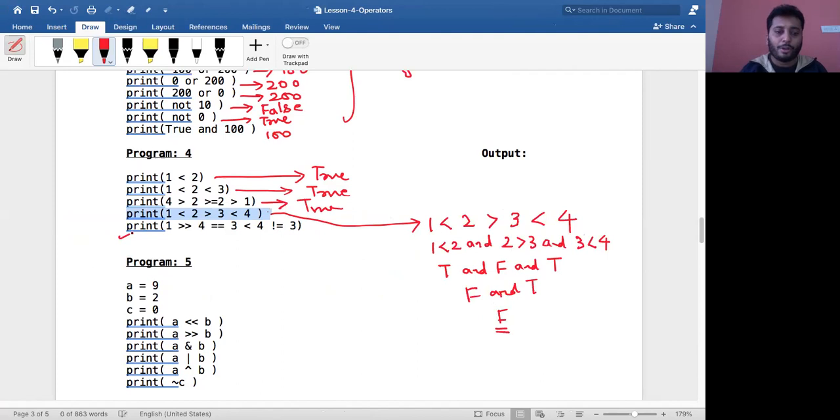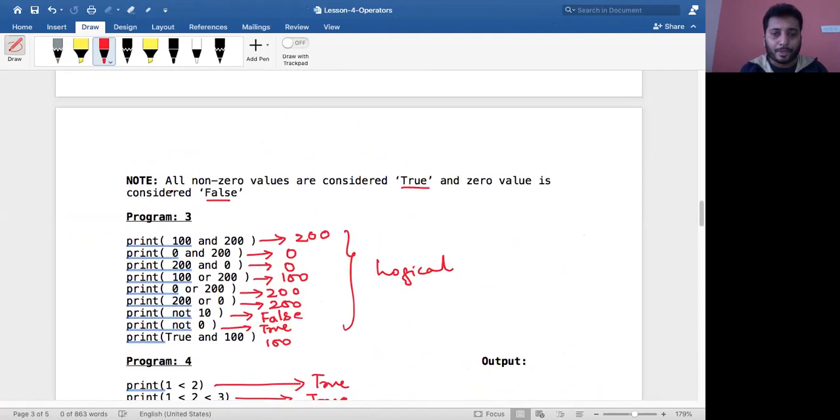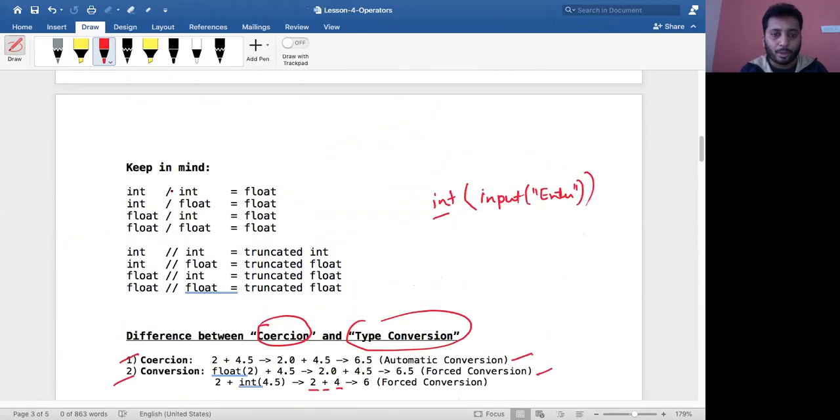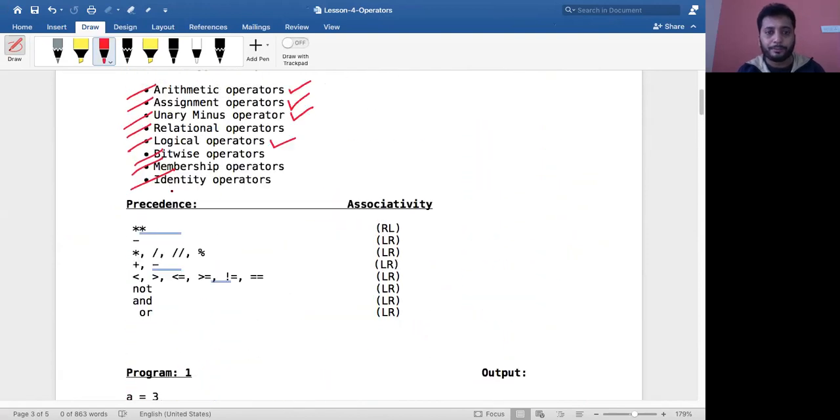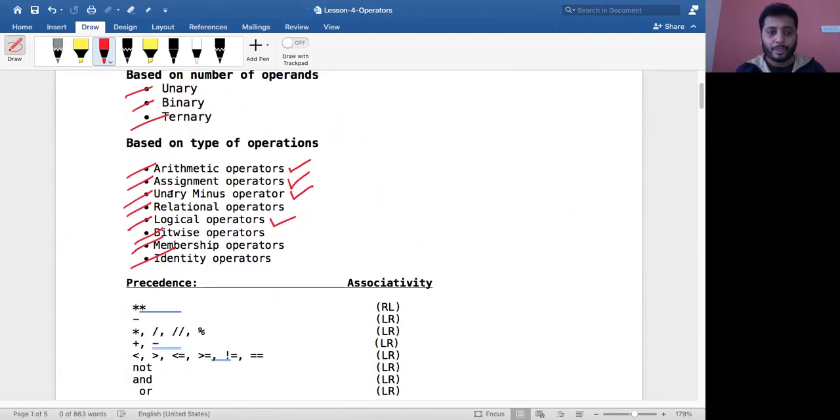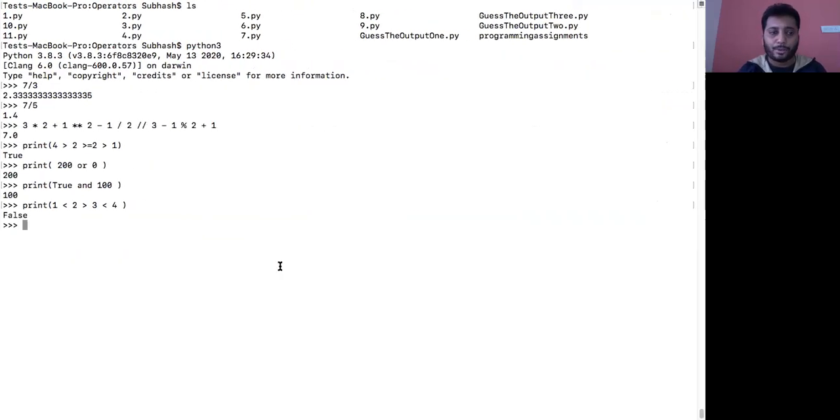Okay. So what all did we learn now? What kind of operators did we learn? We learned arithmetic operators, assignment operators, unary minus operators, relational operators, and logical operators. And now we'll go to bitwise operators. Very, very important one, bitwise. So listen to it very carefully. It's very important to solve this.